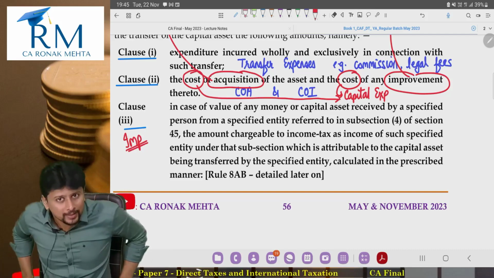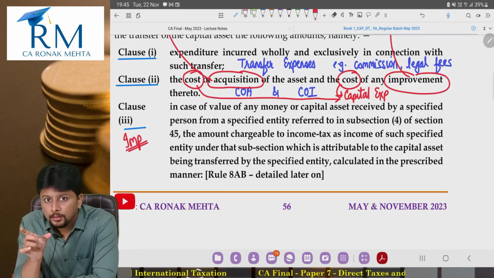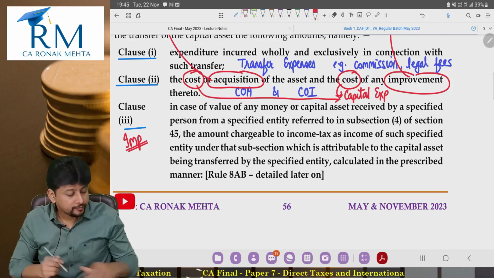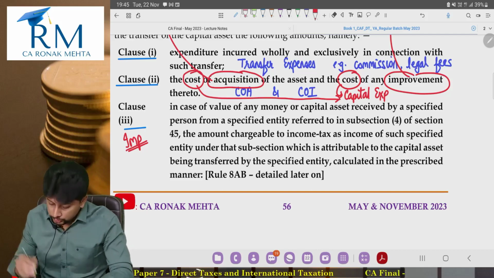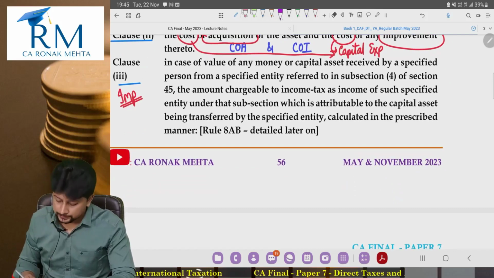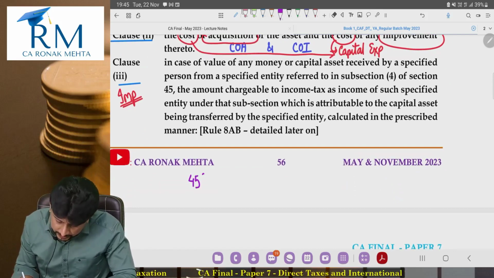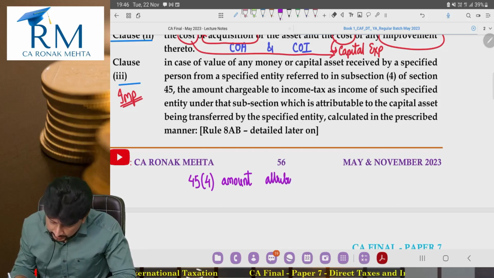There is a reference to section 45 subsection 4. So, as of now, all that I will write down is section 45 subsection 4, whatever is the amount taxable under that section is attributable.